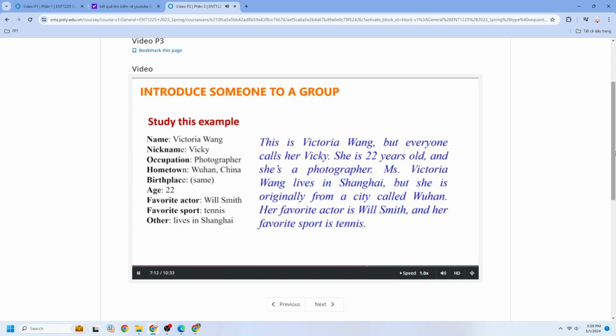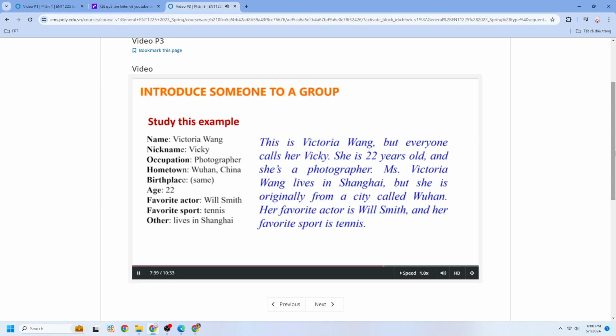Now, let's make a paragraph using the information that we are given, and we shall introduce someone to a group. Please listen to the example, read and repeat after me. This is Victoria Wang, but everybody calls her Vicky.